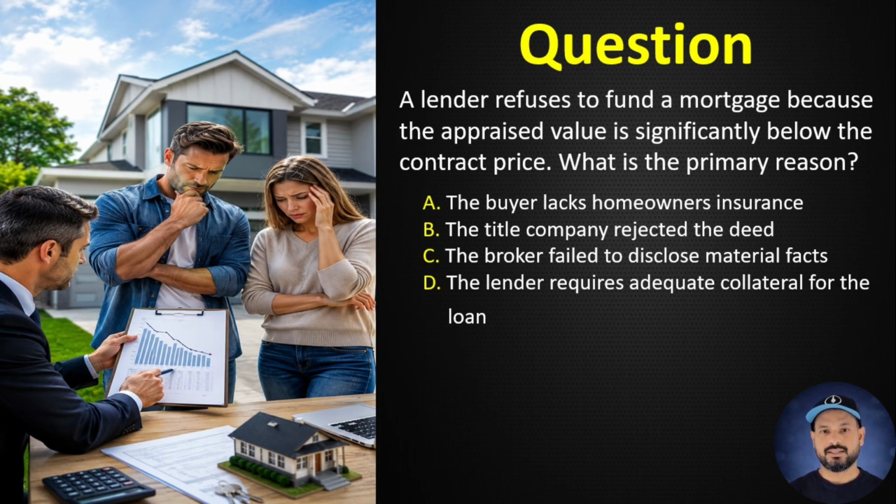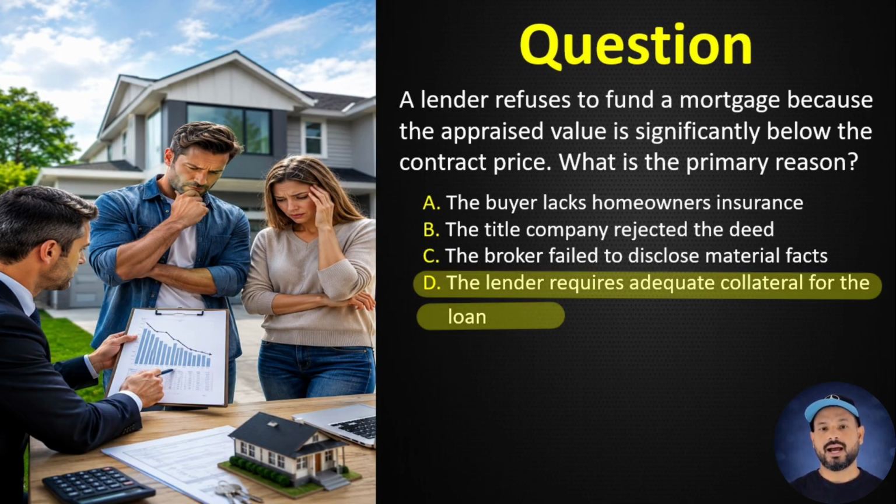Question number 28. A lender refuses to fund a mortgage because the appraised value is significantly below the contract price. What is the primary reason? A. The buyer lacks homeowner's insurance. B. The title company rejected the deed. C. The broker failed to disclose material facts. D. The lender requires adequate collateral for the loan. Correct answer D. The lender requires adequate collateral for the loan. Lenders rely on market value to help secure repayment of the loan.